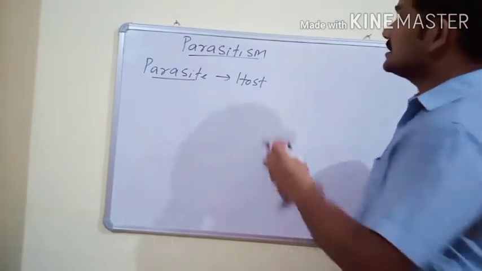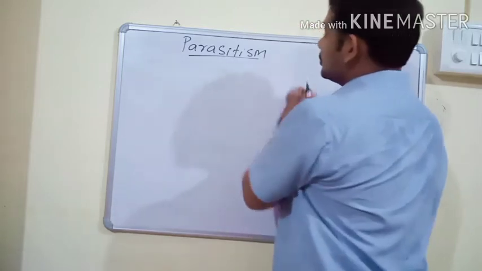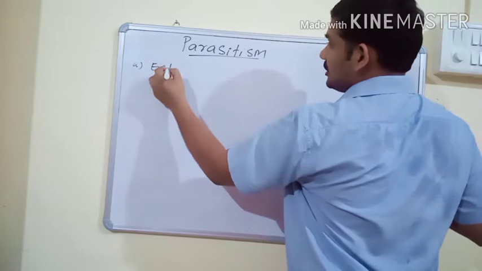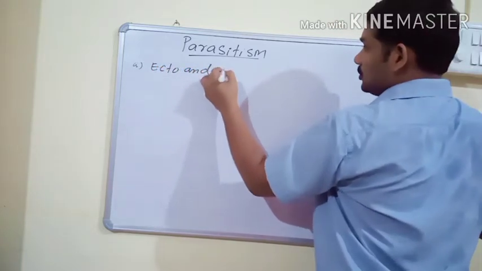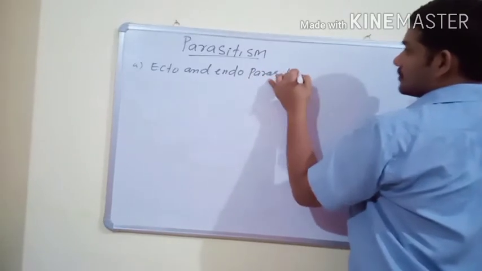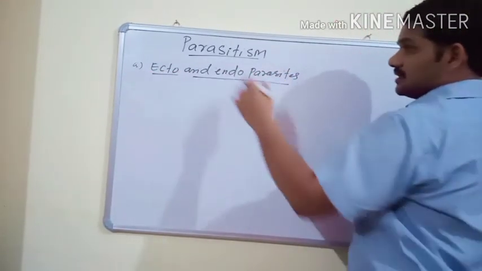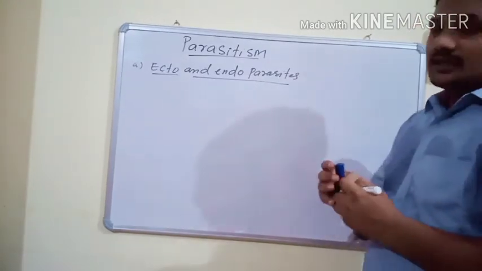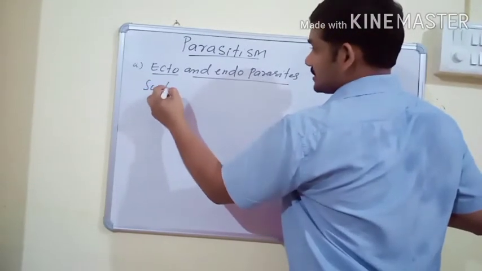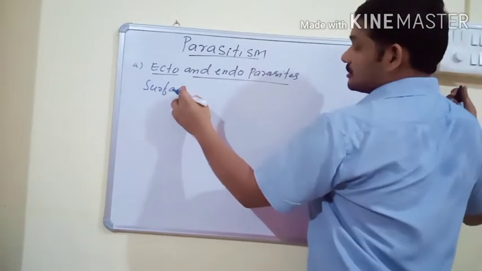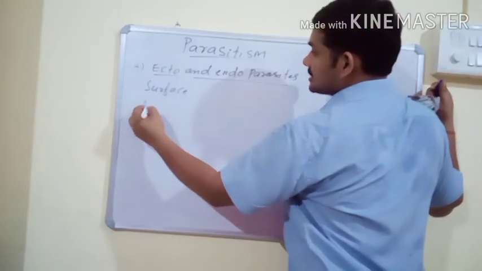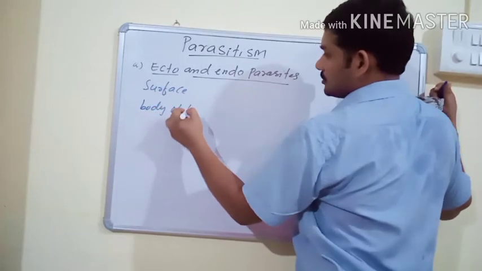The parasites are categorized into various groups. The first group is ecto and endoparasites. Ectoparasites usually live on the surface of the host, while endoparasites are present inside the body of the host.